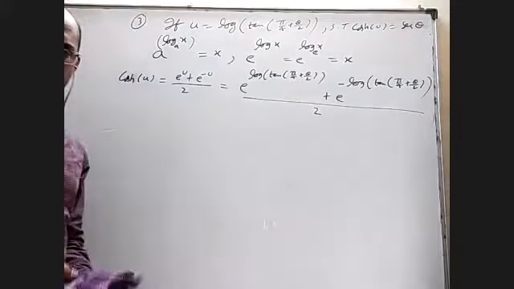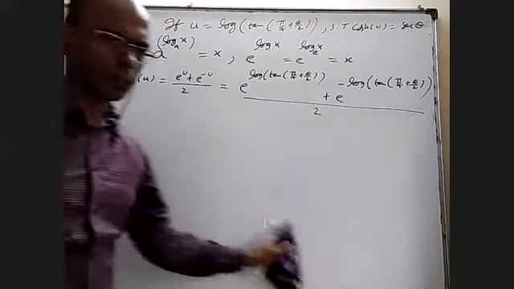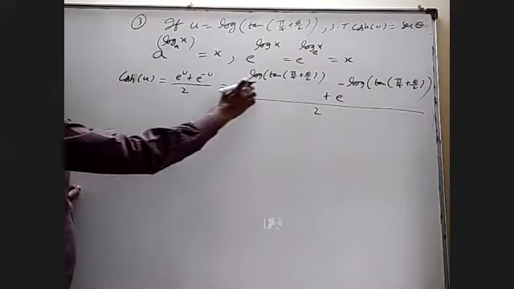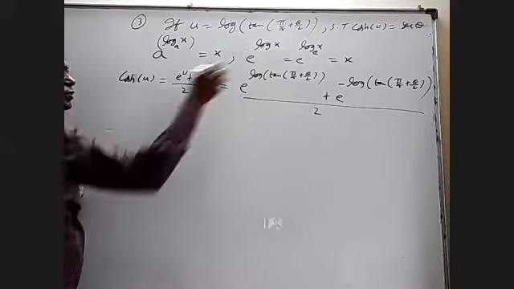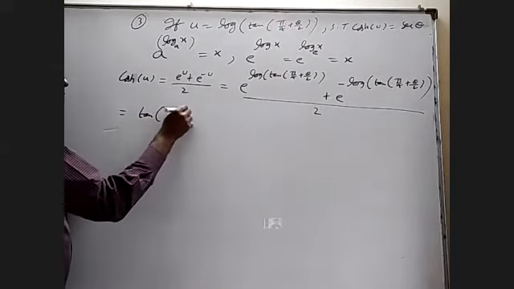Second question, everybody completed, right? Yes, sir. Okay. This is fine. e and log will cancel based on that. So I'm going to get tan of pi by 4 plus theta by 2.